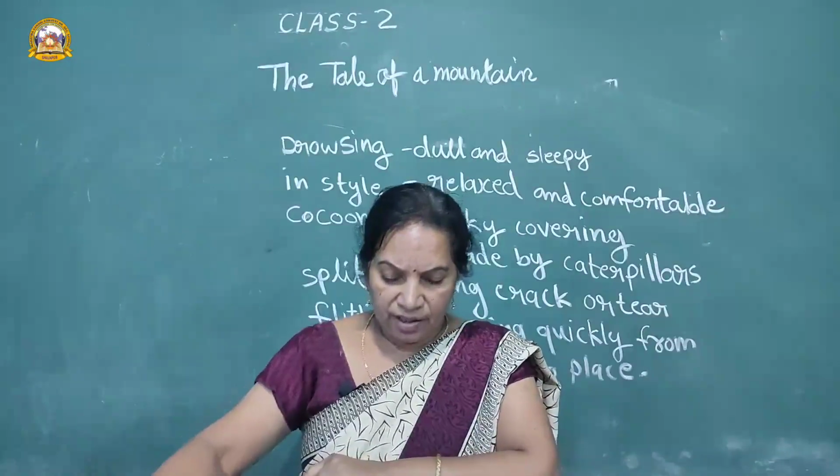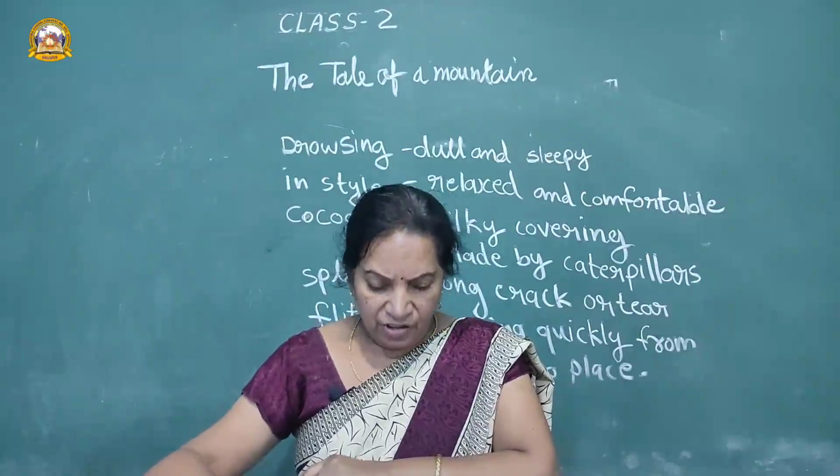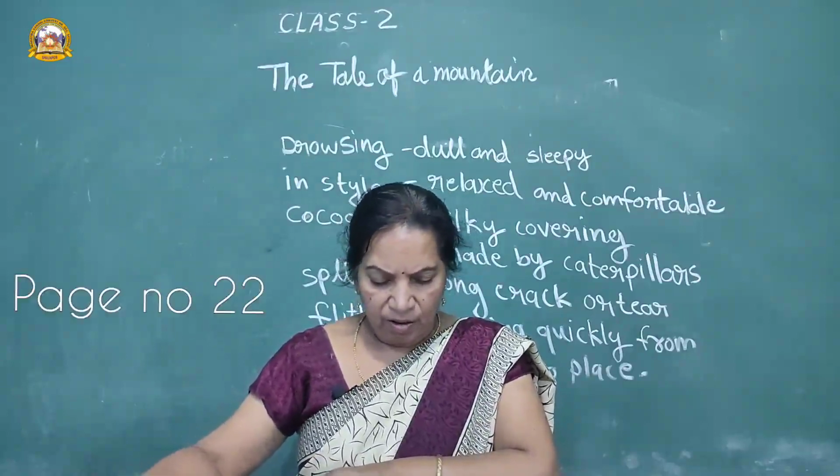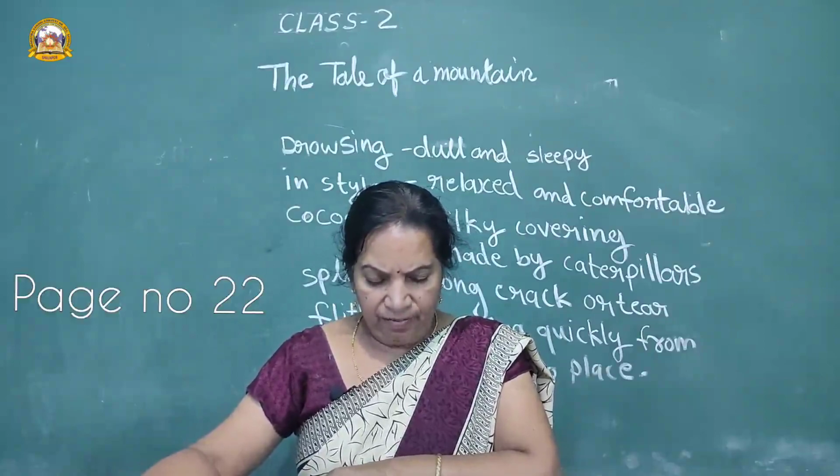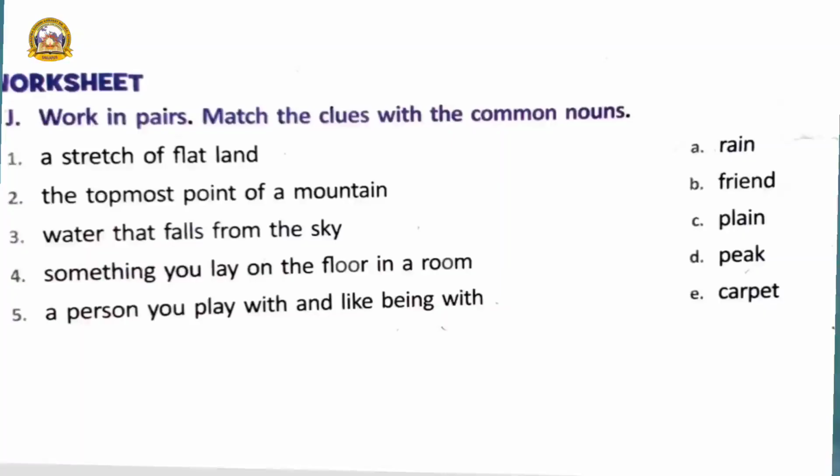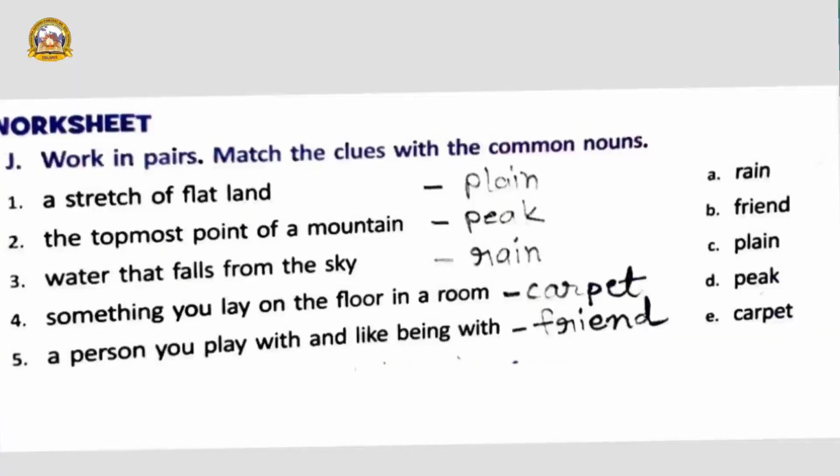Okay students, now worksheet J. Work in pairs. Match the clues with the common nouns. A stretch of flat land. Flat land, what is flat land? Plain. The topmost point of a mountain. The topmost point of a mountain is peak.